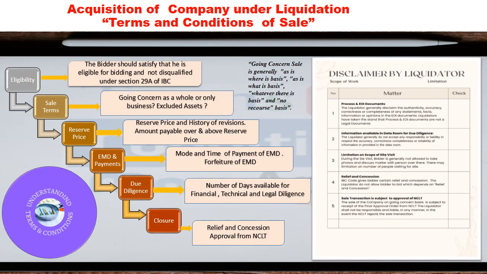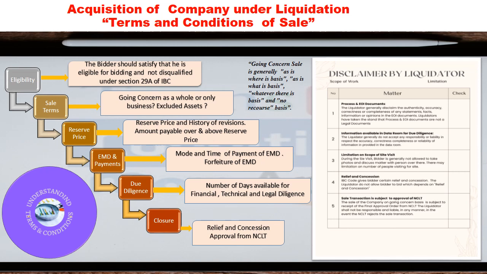Let's understand the important terms and conditions of the sale. Disclaimer in the process documents. The bidder should carefully examine the disclaimer in the process document. The liquidator generally disclaims the authenticity, accuracy, correctness or completeness of any statements, facts, information or opinions in the process document.